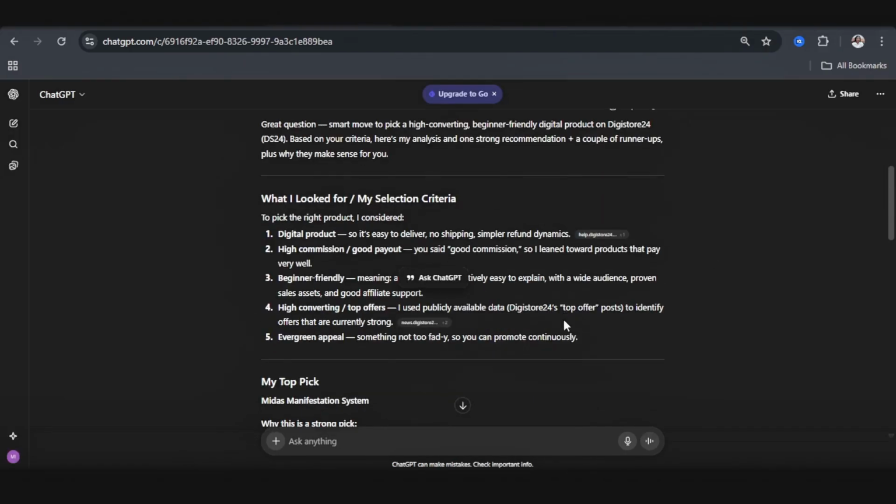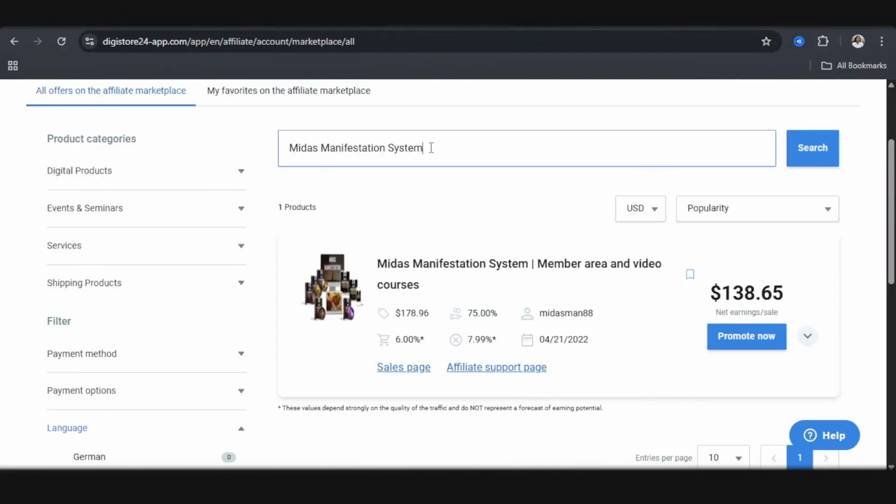Of course, it took into criteria of digital products, high commission, beginner friendly, high converting, and evergreen. And it chose the MIDA manifestation system. So let's go back to Digistore24 and see what that is. So I searched MIDA's manifestation system, and this is what came out.